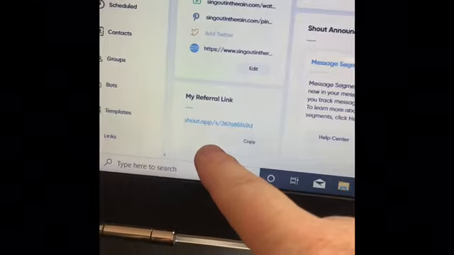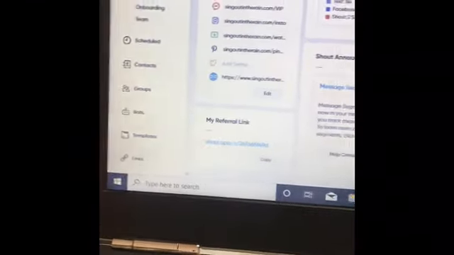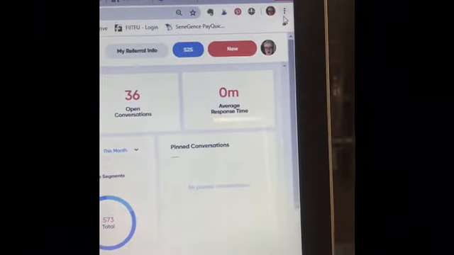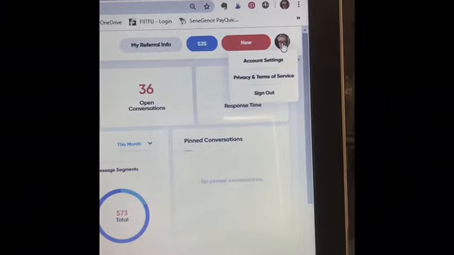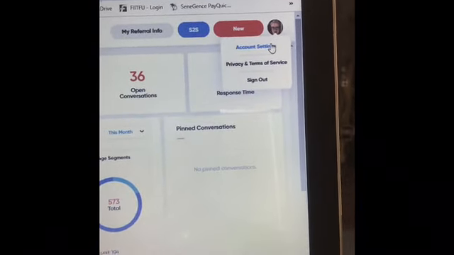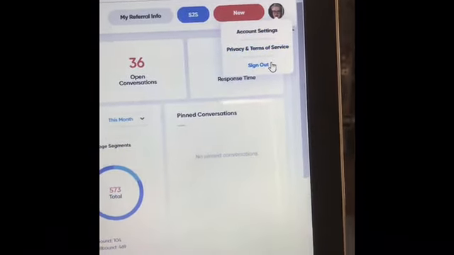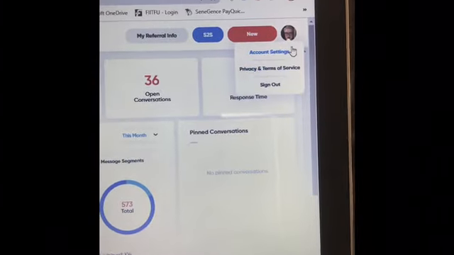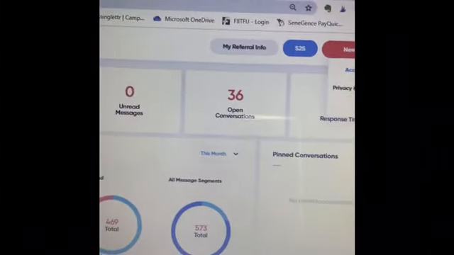So also on your dashboard down at the bottom, there is your referral link if you forget that the little thing is up at the top. And then up here, if I click on myself, it's going to say account settings, privacy and terms of service, or sign out. Okay, so that is your very basic overview of Shout.